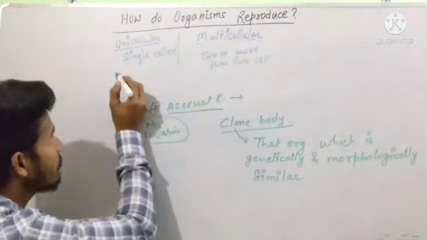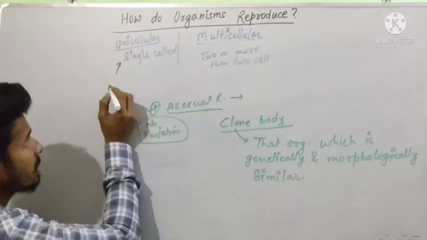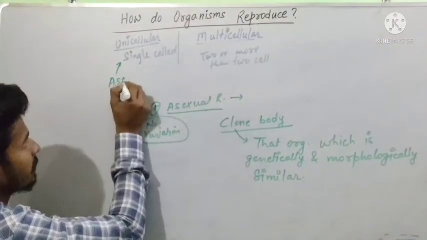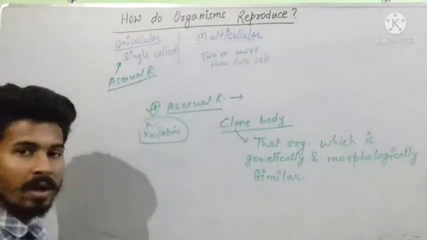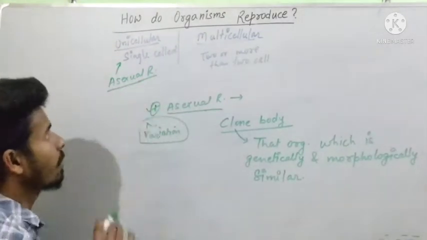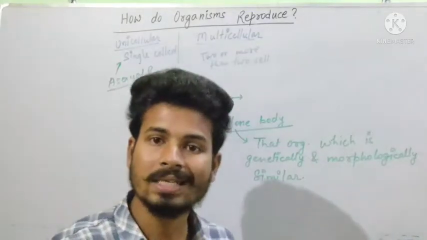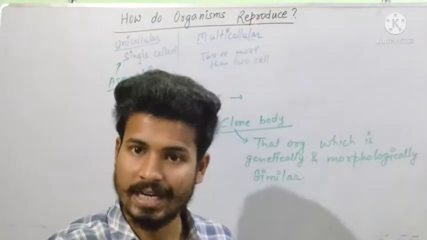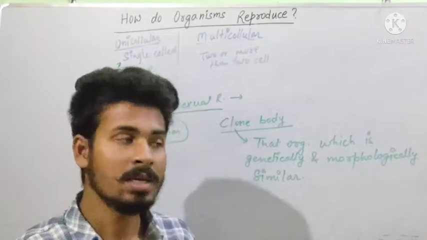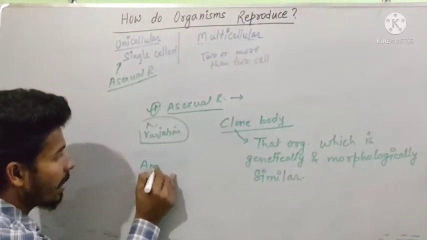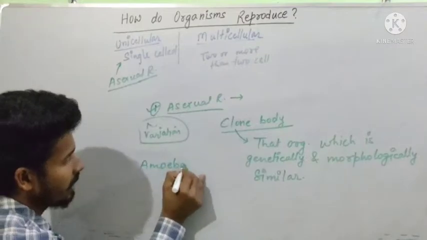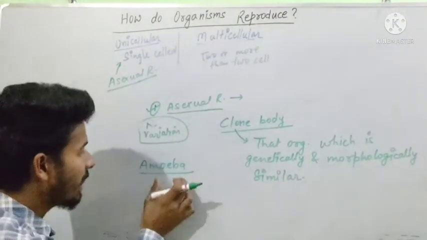The answer is that in unicellular organisms the asexual mode of reproduction takes place. In the asexual mode of reproduction, the organism divides by itself, as in amoeba.